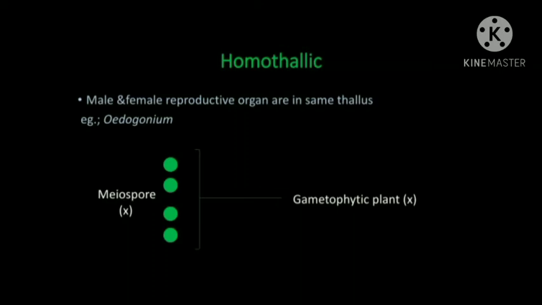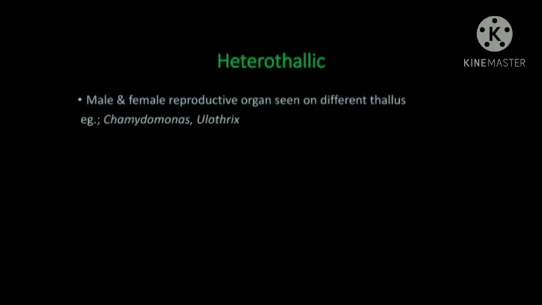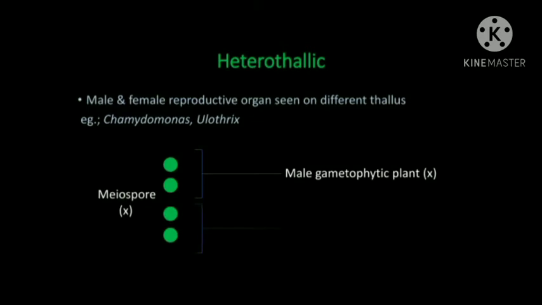The other case, which is heterothallic species, is where the male and female organs are seen on different thalli. It forms when, of the 4 meiospores formed, 2 will develop into a male gametophyte and the remaining 2 will develop into a female gametophyte. It is seen in species like Chlamydomonas and Ulothrix. All other stages in the life cycle are the same as the haplontic life cycle.